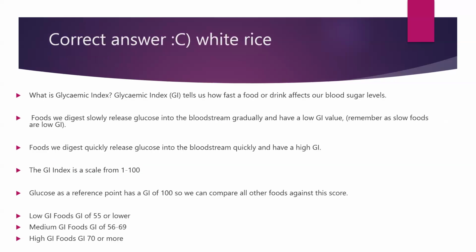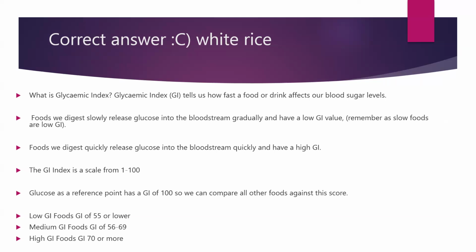So the correct answer here is white rice. See, white rice has a glycemic index of more than 70, and that's why it comes under high GI foods. So what is the GI index? It tells us how fast a food or a drink affects our blood sugar levels. Foods we digest slowly release glucose into the bloodstream gradually, and they have a low GI value. Foods which we digest quickly release glucose into the bloodstream quickly and have a high GI.